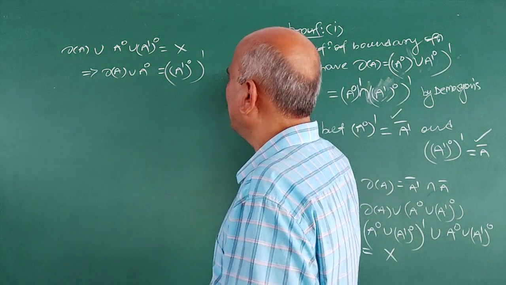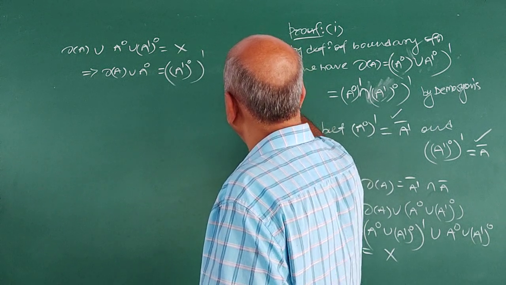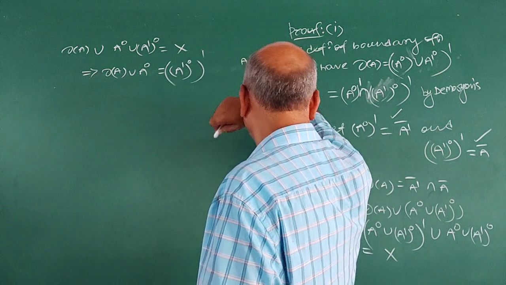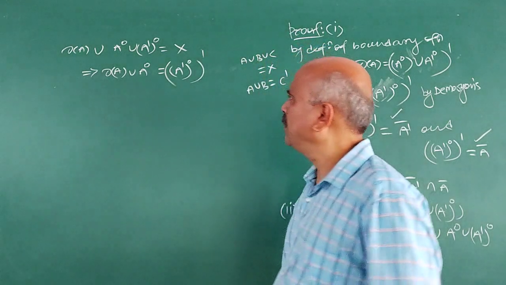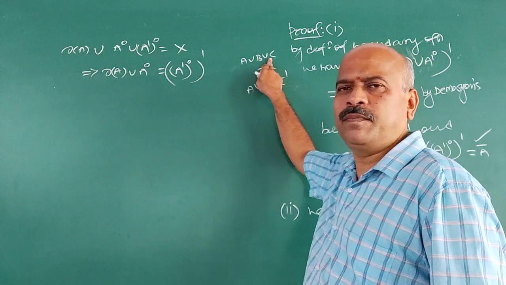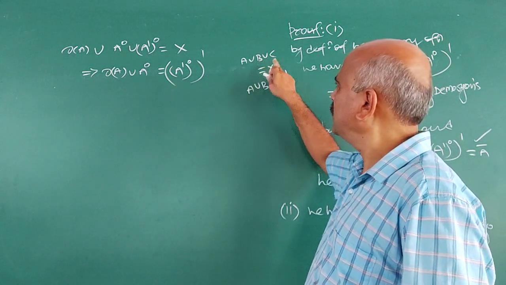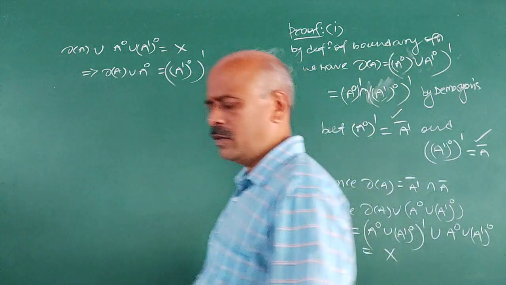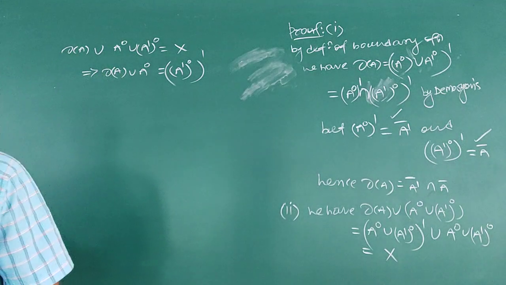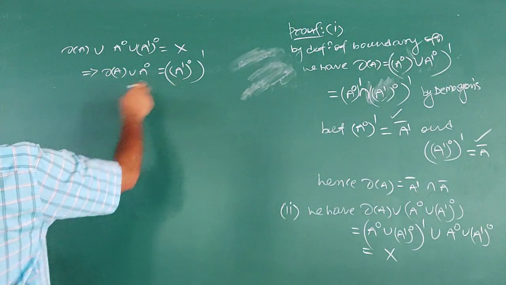Because here, if A union B union C is equal to X, then A union B is complement of C. So we have this result. Boundary of A union interior A is this.